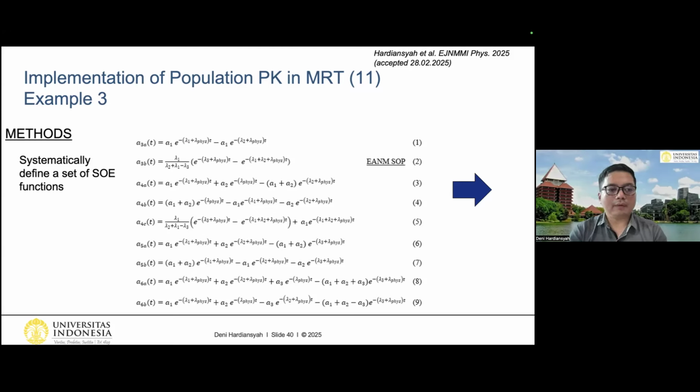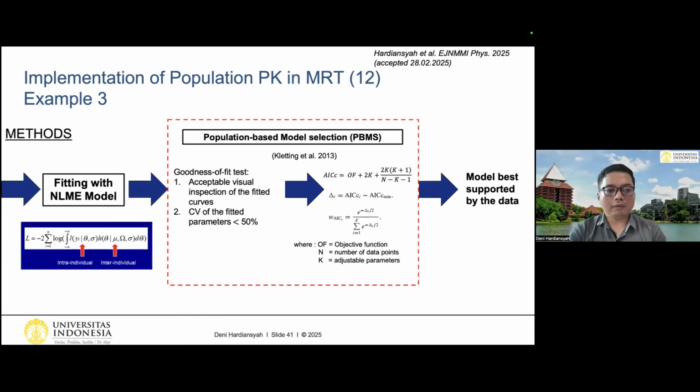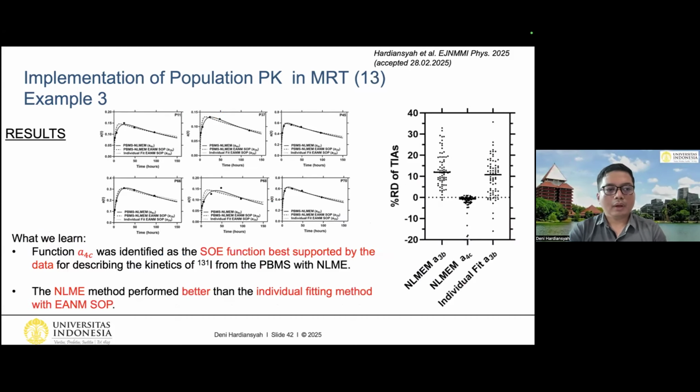So we systematically define a set of SOE functions, and then after that we feed it to the NLME model with the optimization of the intra-individual and also inter-individual variability inside of the log likelihood function. And then we perform the population-based model selection, PBMS, based on the goodness of fit test. And also we calculated the AIC weight, and we get the model best supported by the data. So this is the result. As you can see, the individual fit of the EANM SOP looks okay, but actually the method that we propose with the population method and also with the new function performs better.